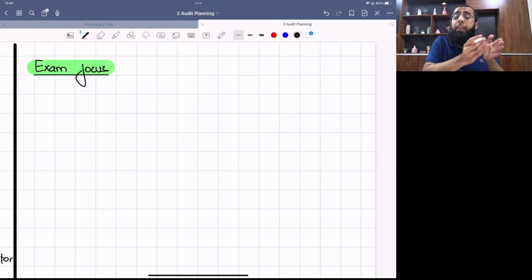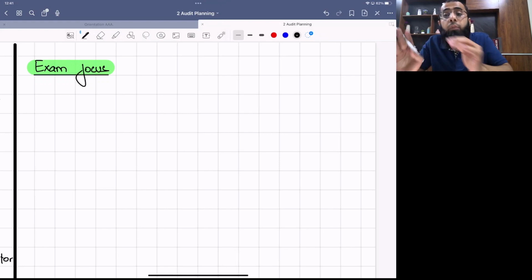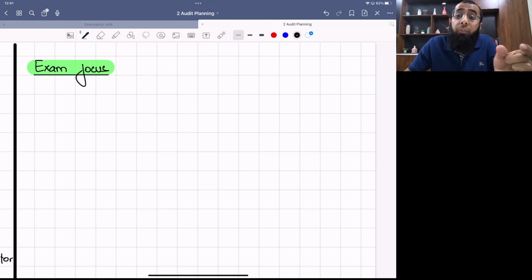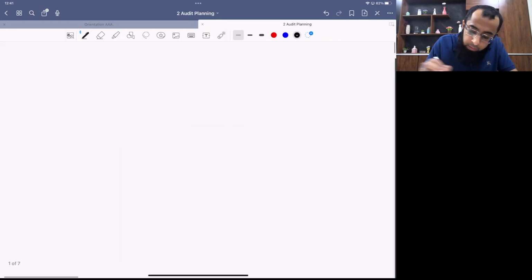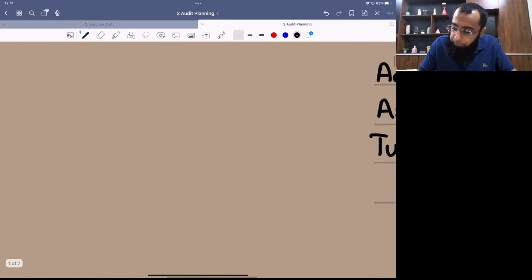Now, in the examination, a business risk requirement can come for 10 to 15 marks. Okay. Now, risk assessment total holds 20 to 25 marks. If the business risk is coming in the exam, the business risk requirement will be of 10 to 15 marks. And along with that, the examiner will ask you other risks also, like in requirement B. He can ask you risk of material misstatement or audit risk requirement also, which can complete the 25 marks allocated to risk assessment.